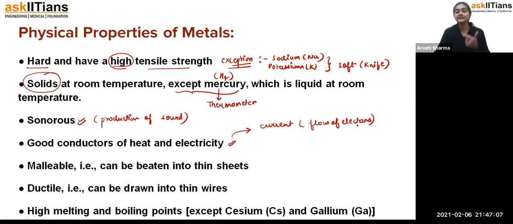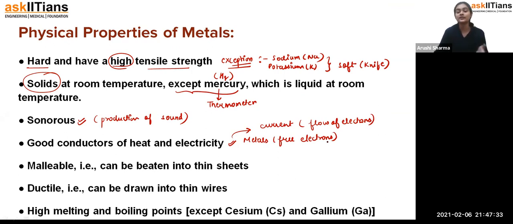Now, students, as we have seen that metals lose their electrons, that means they have free electrons. So these free electrons just start moving, and when they move, there is a flow of current, and when there is a flow of current, there is electricity.